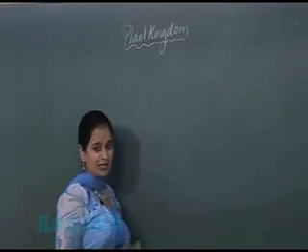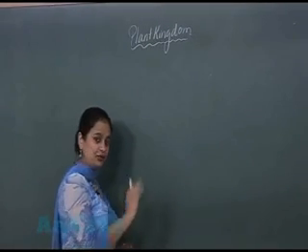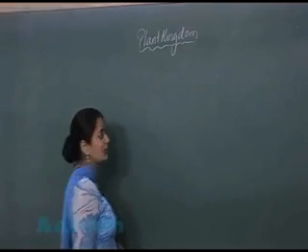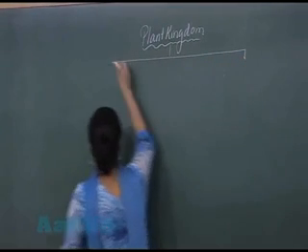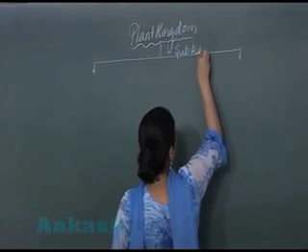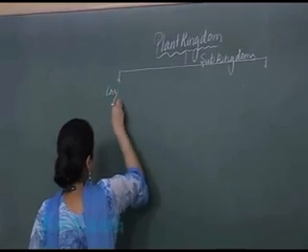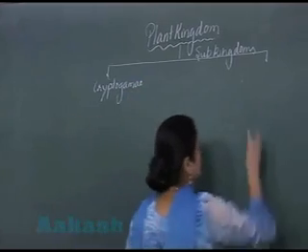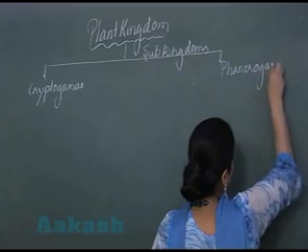Now first of all I will be giving you a brief outline of the classification of plant kingdom. तो एक brief outline यहाँ पर हम plant kingdom के classification का note down करेंगे. Now traditionally plant kingdom has been divided into two sub-kingdoms. That is cryptogamy and the second sub-kingdom, that is phanerogamy.